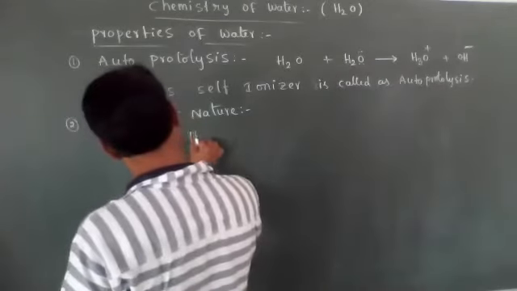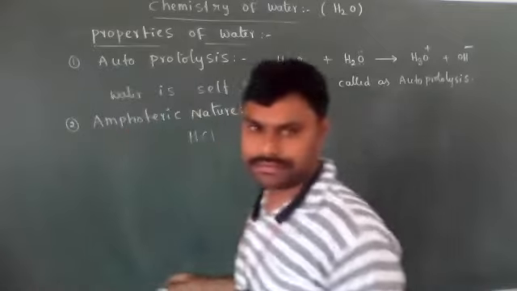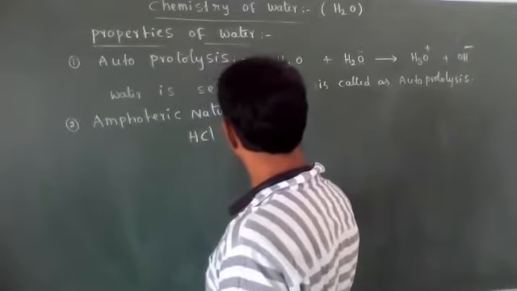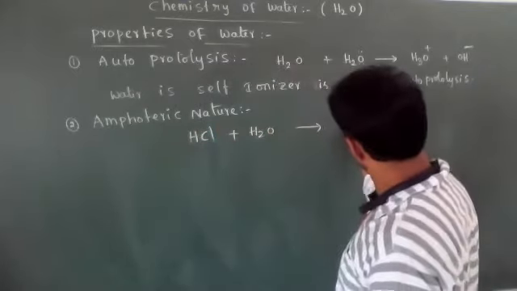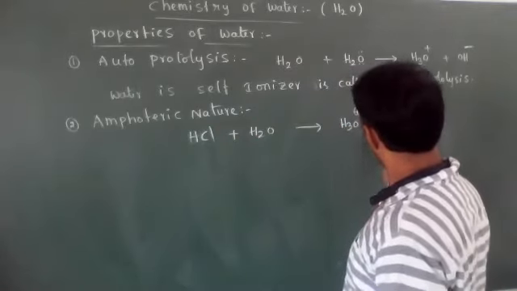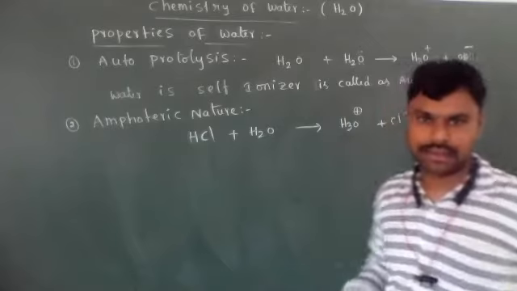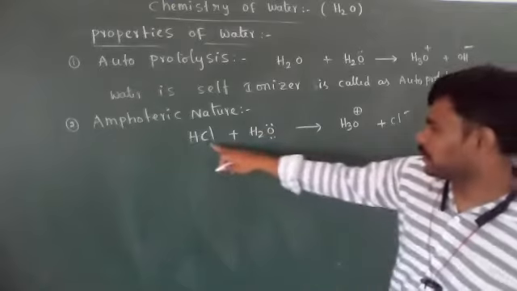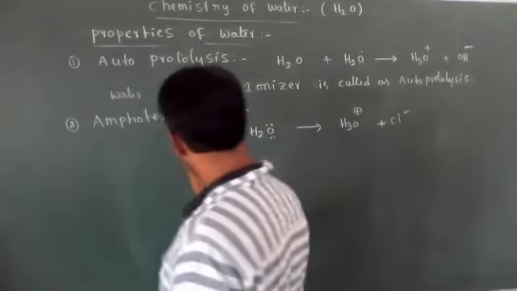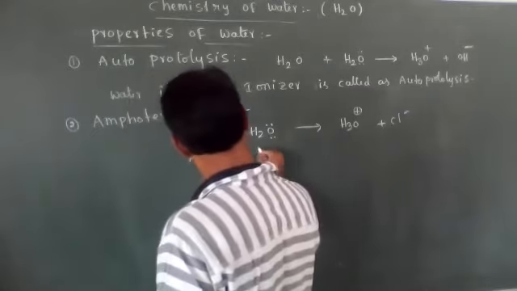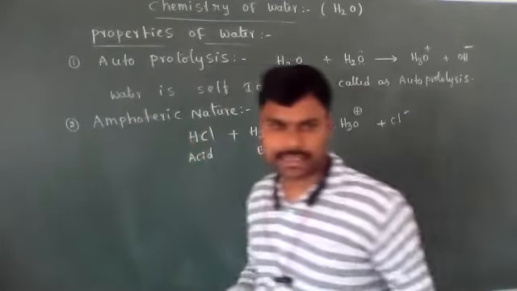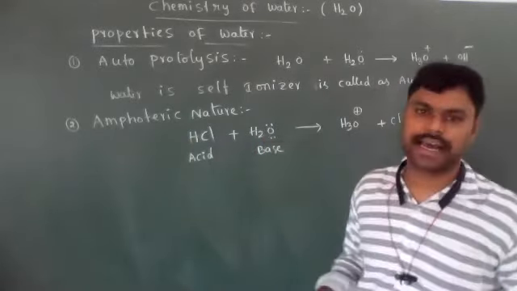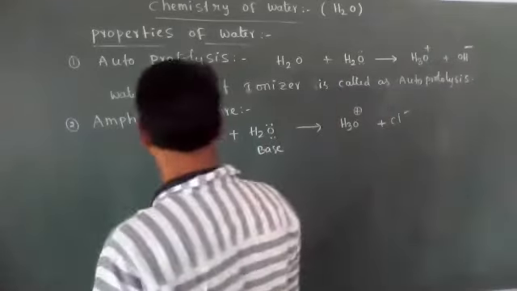For example, HCl, hydrochloric acid, reacts with water to form H3O+ and Cl-. Water is accepting H+ ions, which means it is a base, a Lewis base. A proton acceptor is a base and a proton donor is an acid. That is according to the Bronsted acid-base theory.